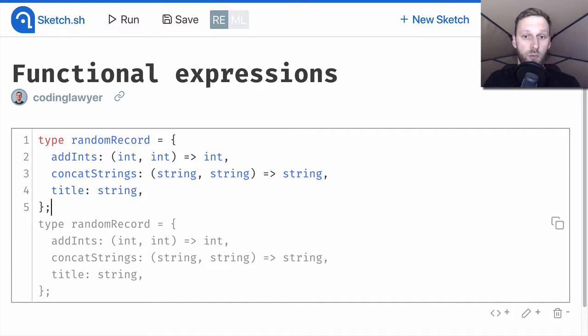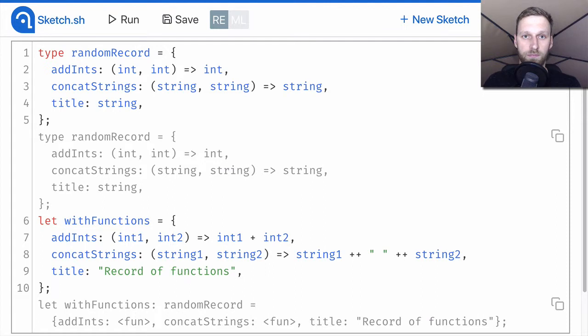As you can see, we can combine different types of values in a record. Since we declared the type of our record, we can now create one. We created the with_functions record, which has a type of random record. The add-ins field is a function expecting two integers and returning their sum.